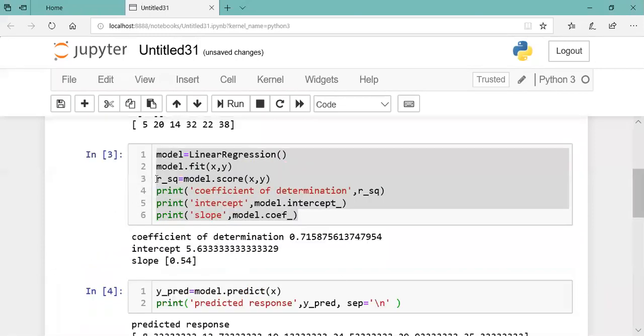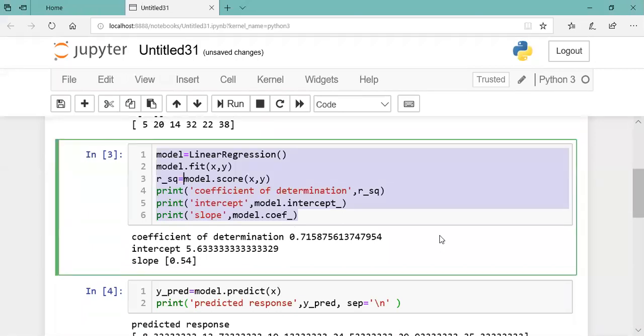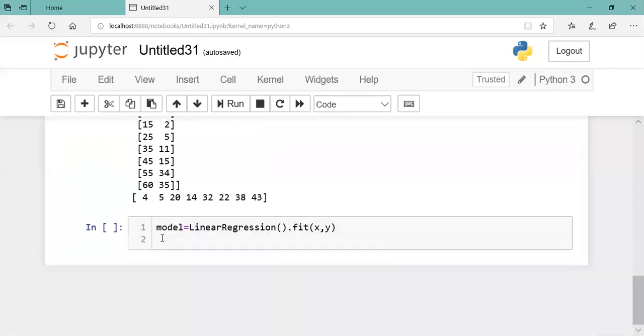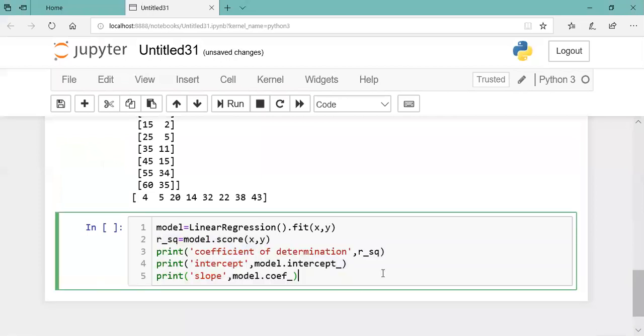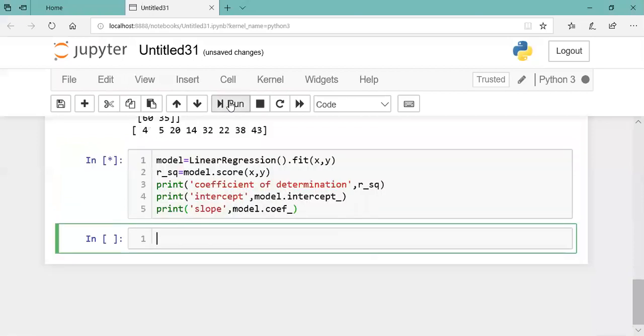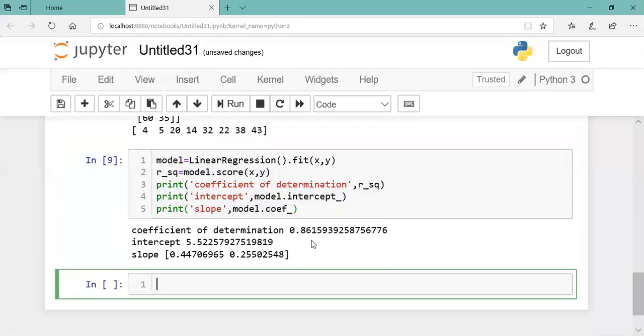I want to find out R square, and I want to print the slope value as well. Okay. So now you can see here 2 columns. It is going to give you the accuracy of 86.15.